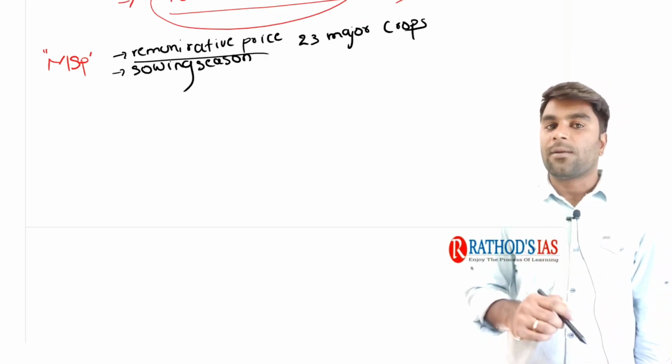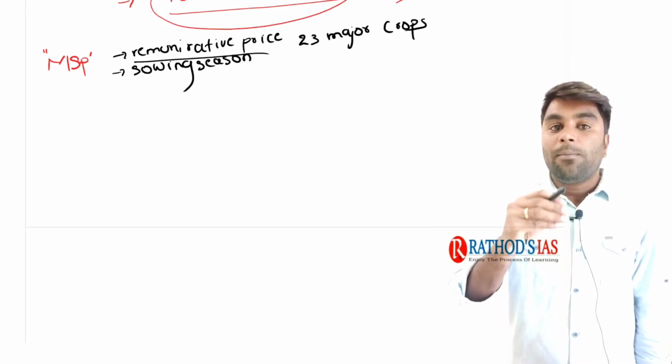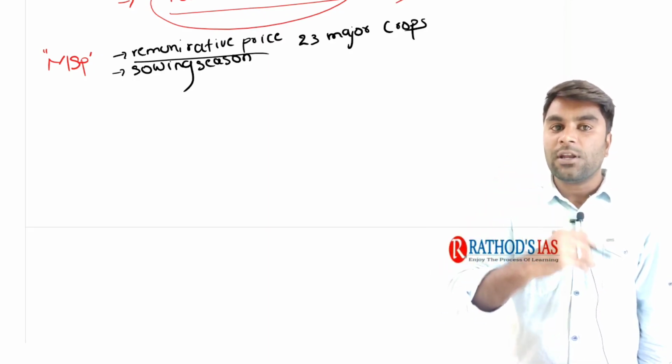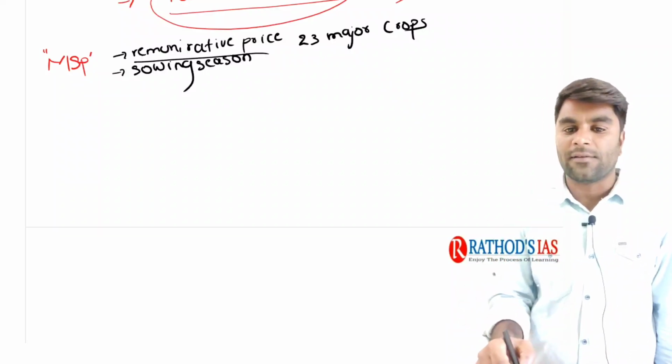Now, when I say it's a remunerative price, let us try to understand the remunerative price. What is a remunerative price? It simply means if a price is announced for any particular product over and above its cost of production, generally it would be termed as a remunerative price. Now, let us try to understand it.